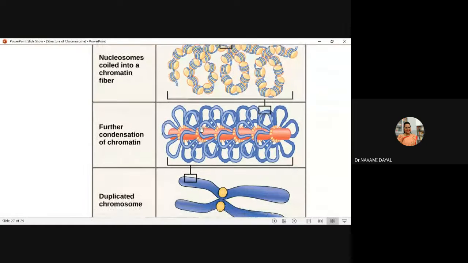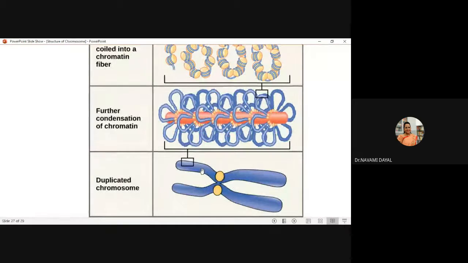The linker DNA also gets compacted, condensed further around the nucleosome complexes. And then finally the non-histone molecules come in to allow the final condensation of the DNA to give rise to a chromosome. Clear, everyone?